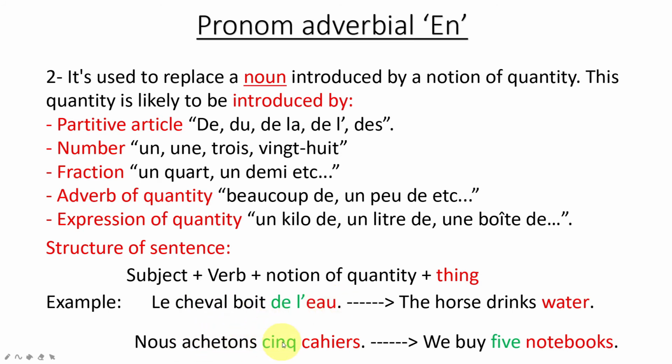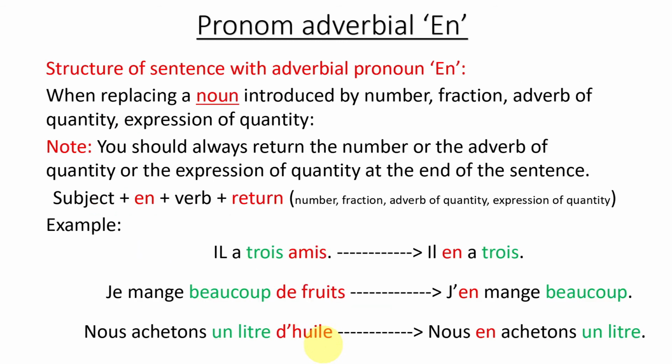Nous achetons 5 cahiers. So here the notion of quantity will be 5, which is in this case a number, and the noun will be cahier. So we buy 5 notebooks. So now let's see the sentence with the pronoun this time.